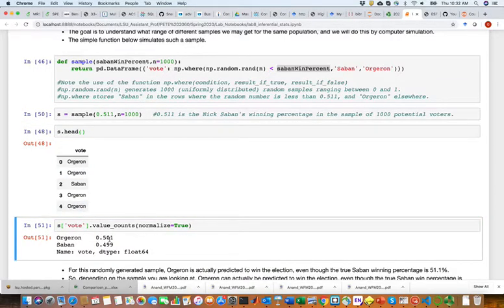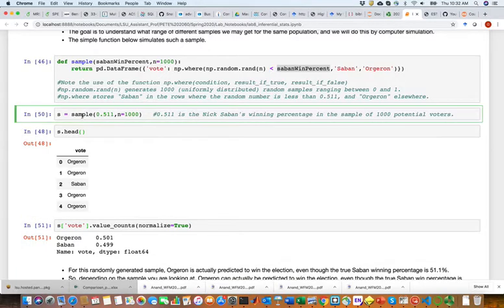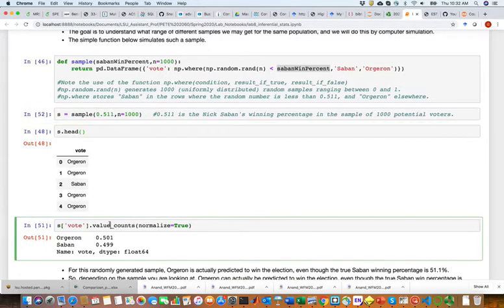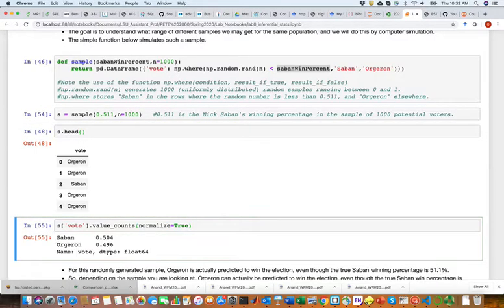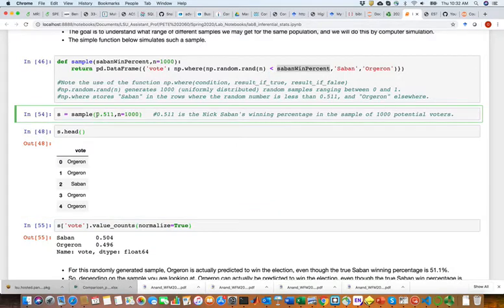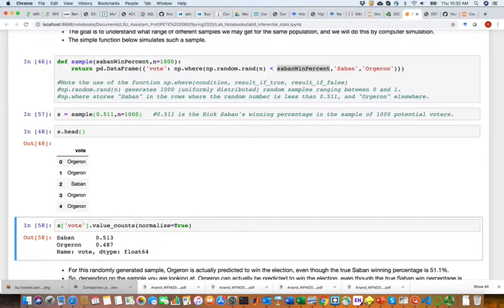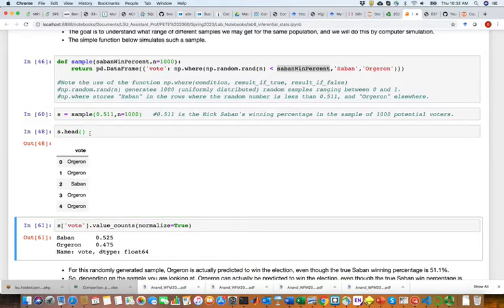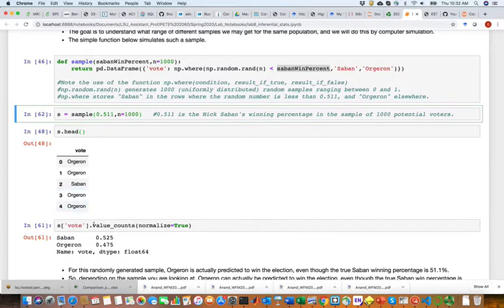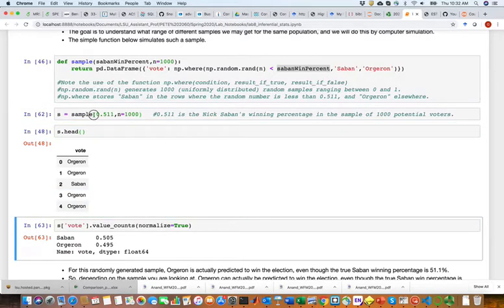Changes 50.1, it wins marginally, right? Based on that sample. Another sample, still winning marginally. I'm just running it a couple times. Is this running? Yes. 51% is still winning. But if you run it long enough, you will realize sometimes Orgeron actually wins.